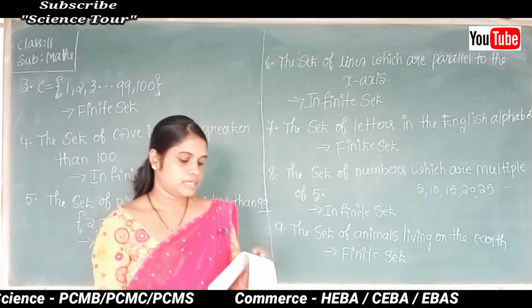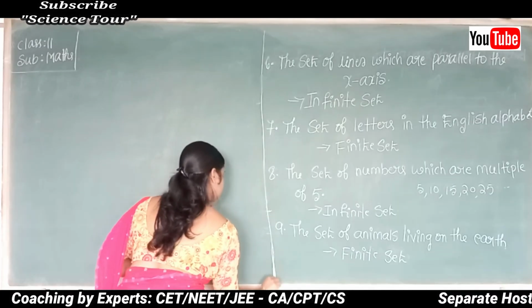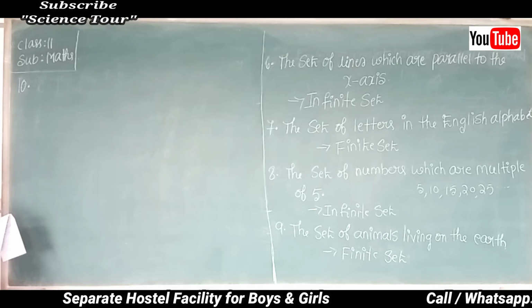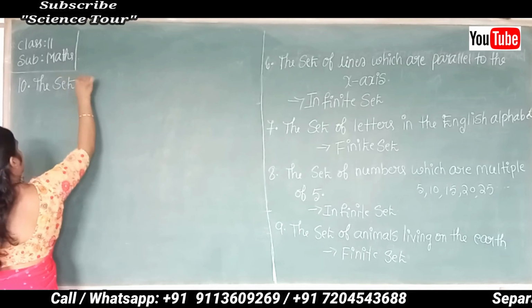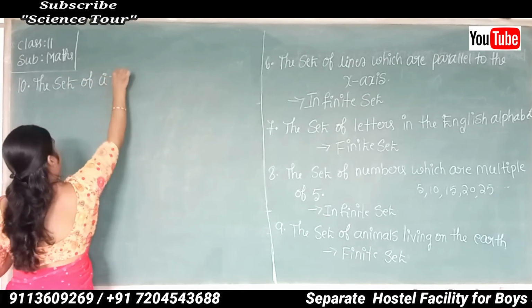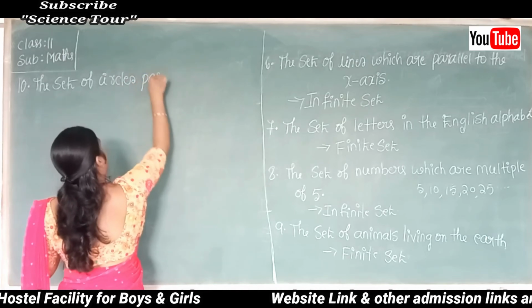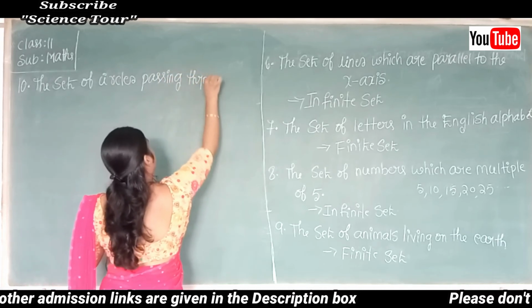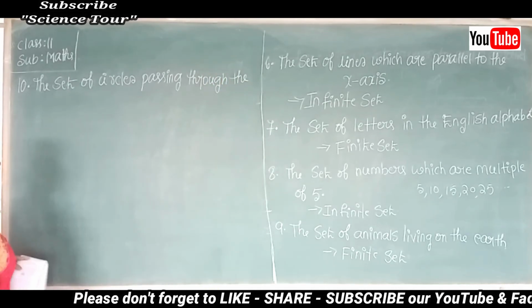Okay, yes. So next we'll consider another one, the last one, 10th one. The 10th one I'll consider: the set of circles passing through the origin.